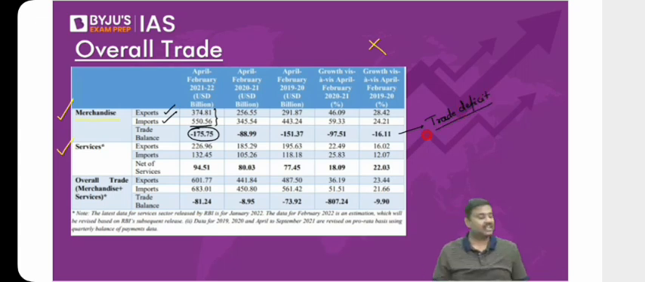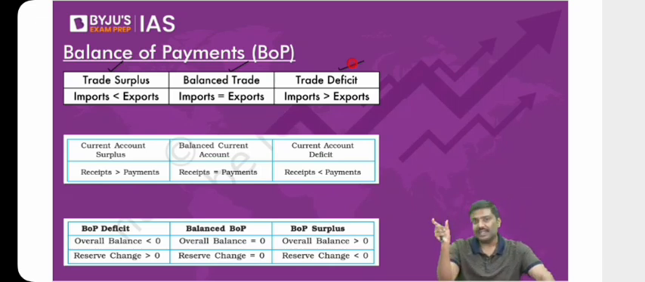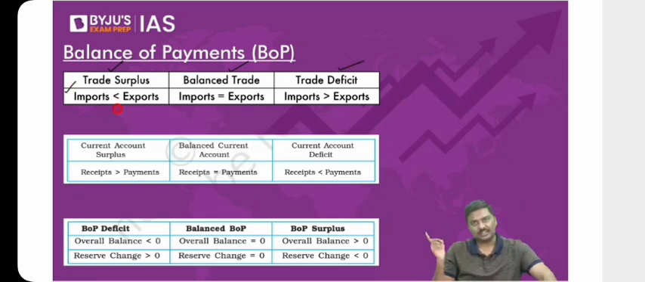What do you mean by trade deficit? Please have a look at it. I've written three terms here: trade surplus, trade deficit, and trade balance. What is the meaning of trade balance? Basically, exports are equal to imports. Trade deficit means the value of imports is greater than exports. Trade surplus means the value of imports is lesser than the value of exports. I hope you understand all of this.